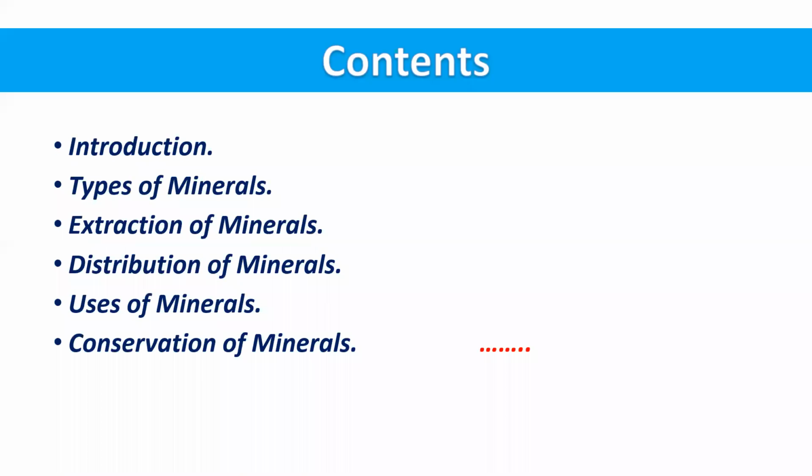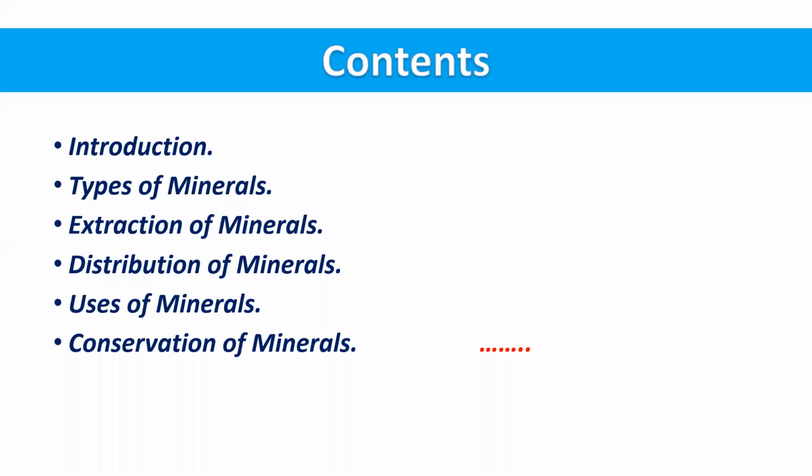Before starting the chapter, first we'll see the topics which we will cover. First, there will be an introduction. After that, we will discuss the types of minerals. Then we will discuss the extraction and distribution of minerals.